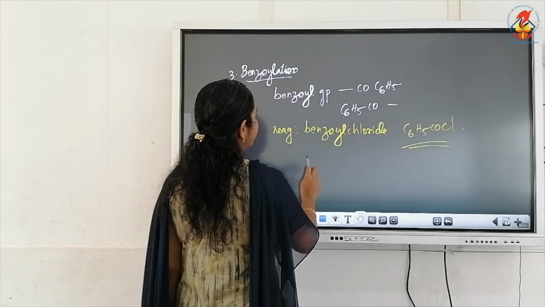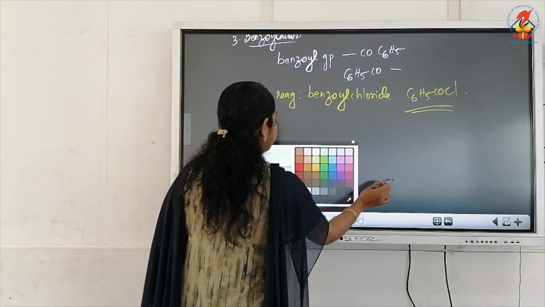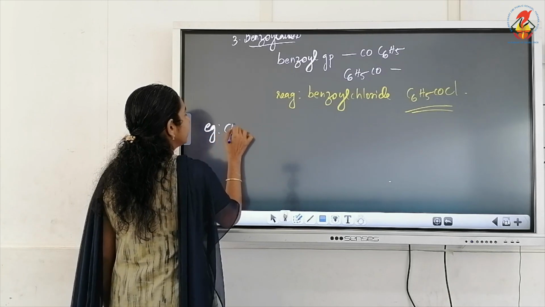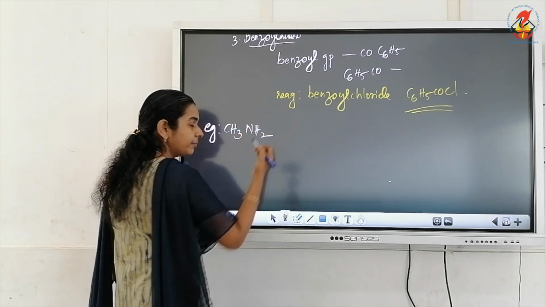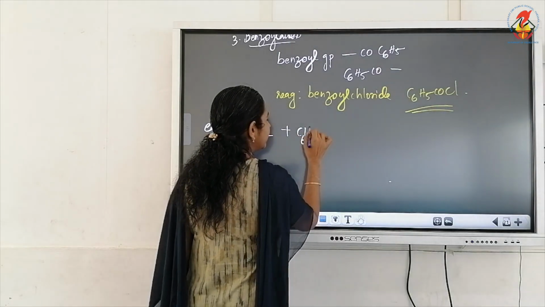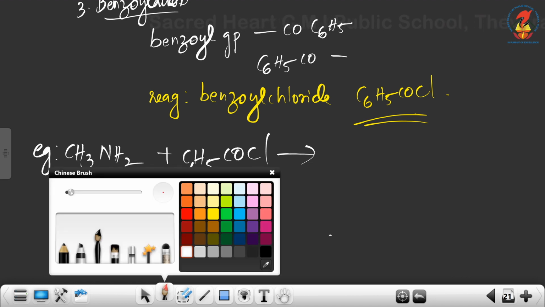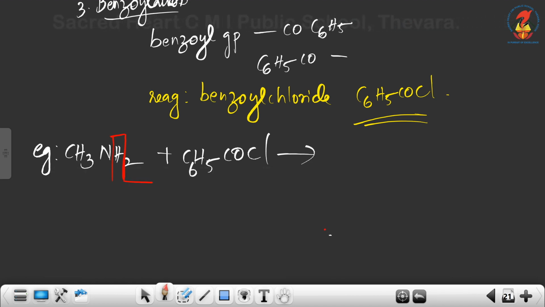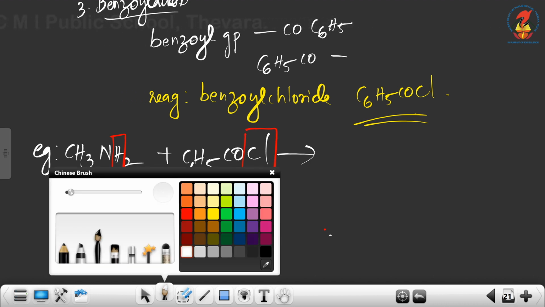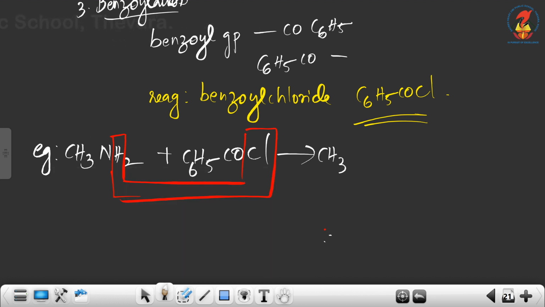So how we can write the equation? Very simple. For example, CH3NH2, it is a primary amine, on treatment with C6H5COCl, that is benzoyl chloride. Here also very simple. What will be eliminated? H from amine and Cl from benzoyl chloride. So tell me what we are getting here. CH3NH2 will become CH3NH. Here balance we have COC6H5 plus HCl as byproduct.